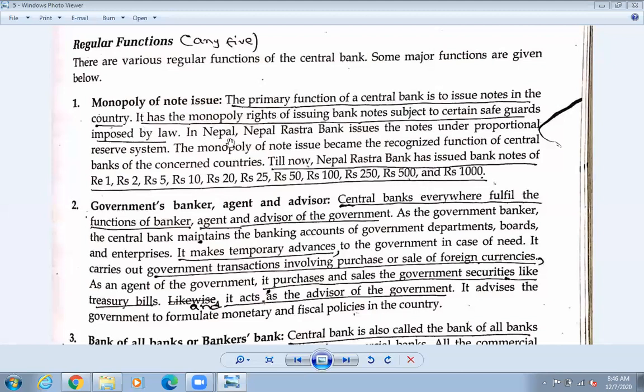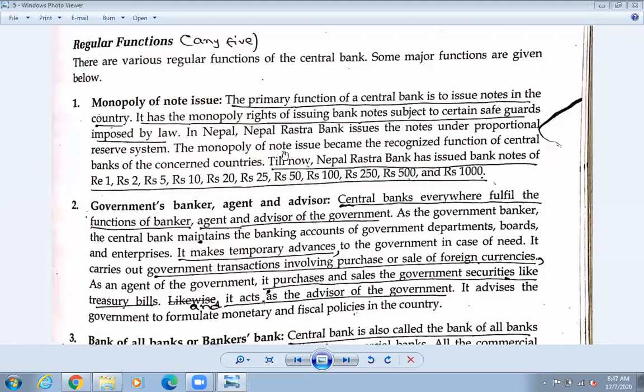In Nepal, Nepal Rashtra Bank issues the note under the proportional reserve system. That means only by keeping a reserve, that means keeping security, like gold and dollars as mentioned just now, in some place where the notes are printed. Suppose Switzerland is going to issue the notes, then we need to deposit our reserve in that country. That gold, silver, dollar, we need to keep it over there, and then only we can issue the note, we can order the notes. You cannot give 5 crore and issue 10 crore. If you give 5 crore, you need to issue 5 crore of notes. In that way they are going to issue.